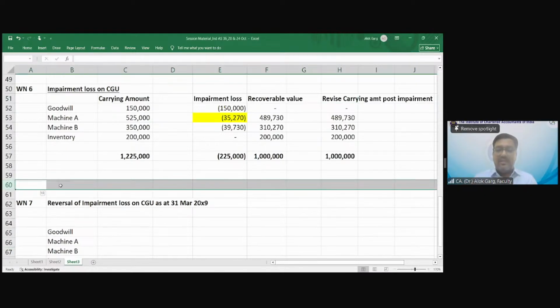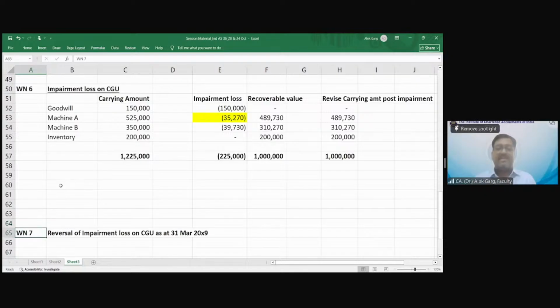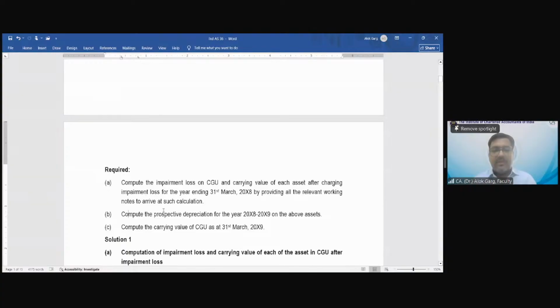And before this, the question was asking about the prospective depreciation also. Let me compute the prospective depreciation. I forgot that. क्वेश्चन में एक जगह पूछा था ना, प्रोस्पेक्टिव डेप्रिसिएशन भी पूछा था ना. क्वेश्चन नंबर जो 2 था उसमें, so the question has asked compute the prospective. First the question has asked the carrying impairment loss on CGU and carrying value of each asset after charging impairment loss. Okay. Then the question has asked the prospective depreciation for the year 8-9 on the above asset, right?